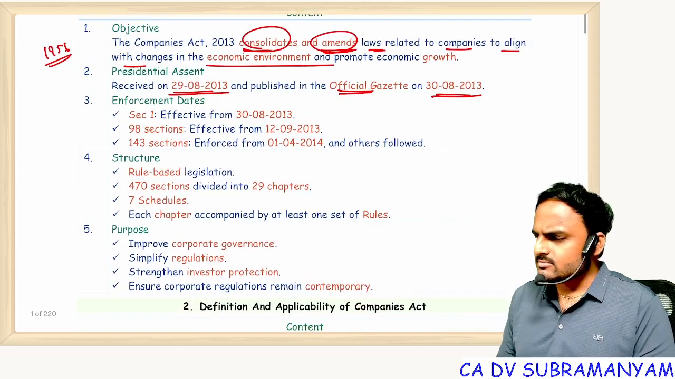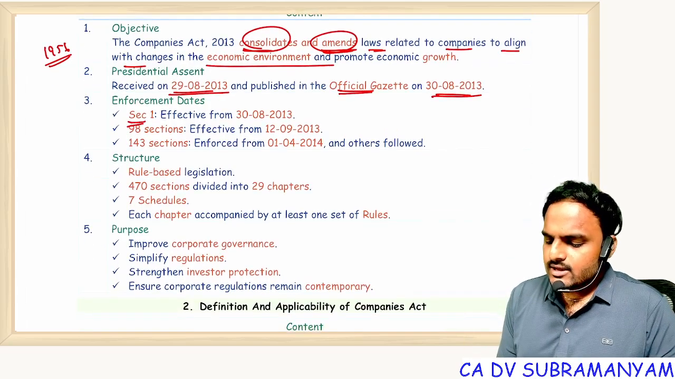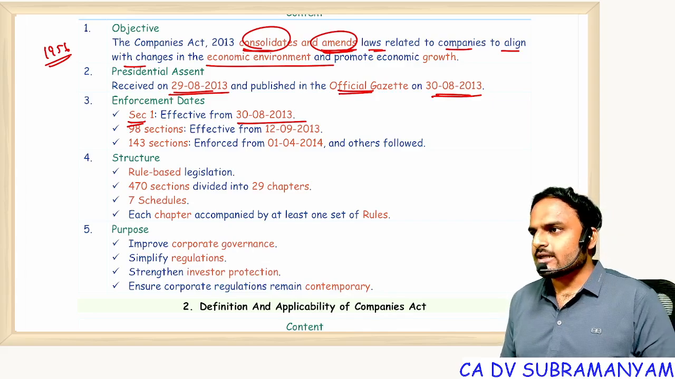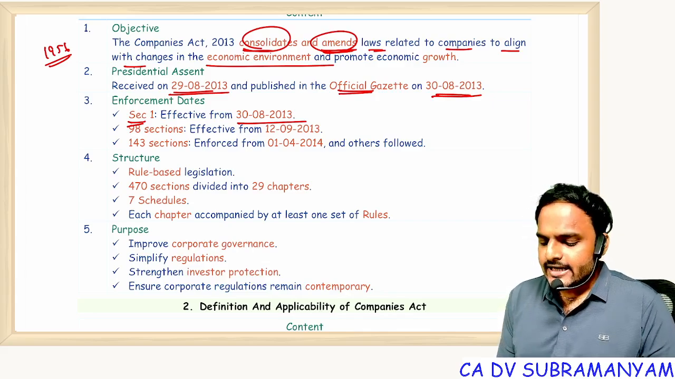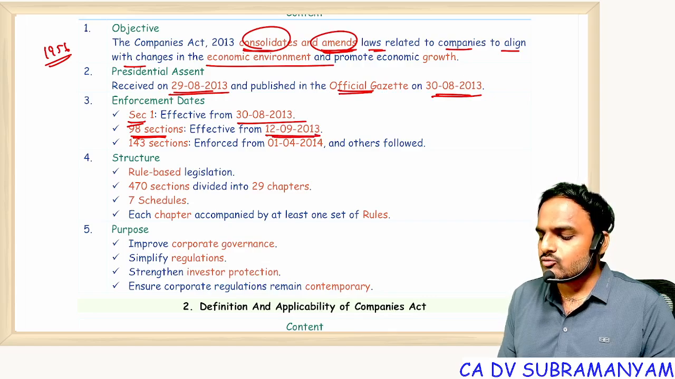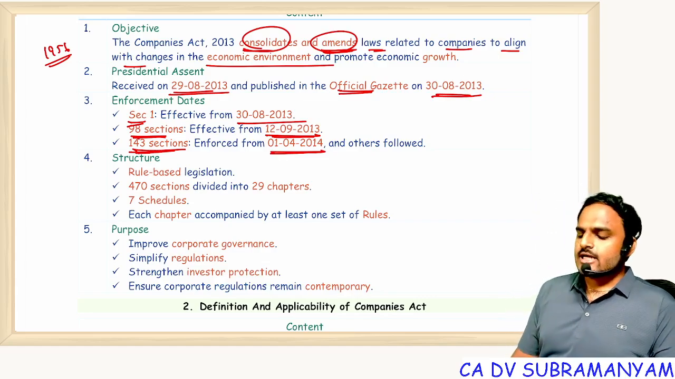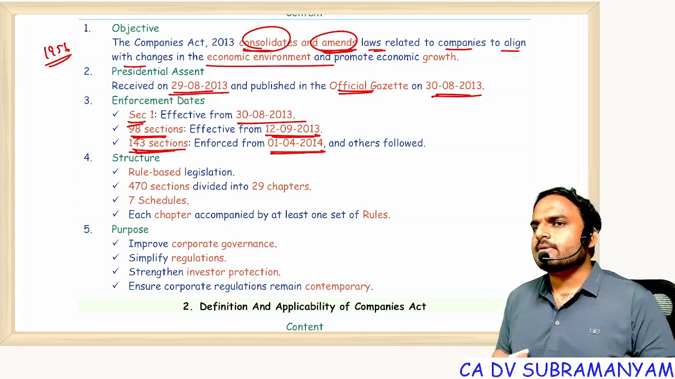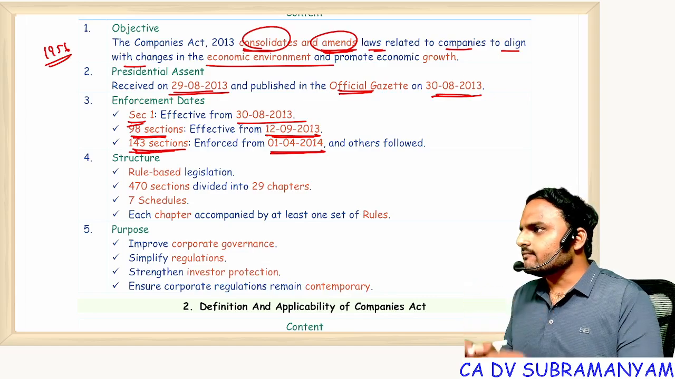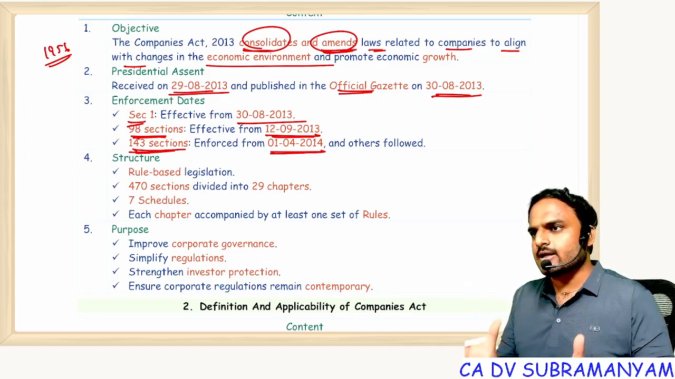Enforcement dates are not that important. You can see section 1 came into force with effect from 30th August 2013, and 98 sections came with effect from 12th September. Some 143 sections came with effect from 1st April 2014. That means our Companies Act was not implemented on day one itself. It was implemented in a phased manner.